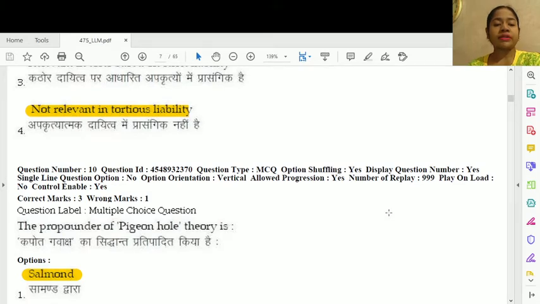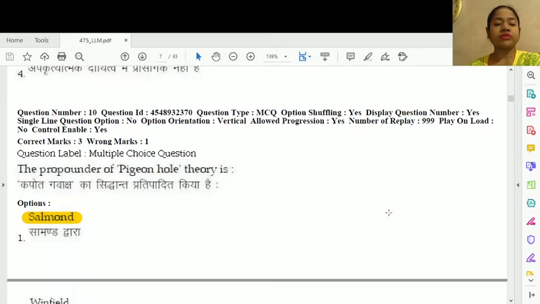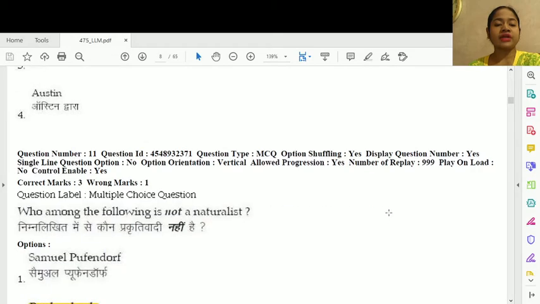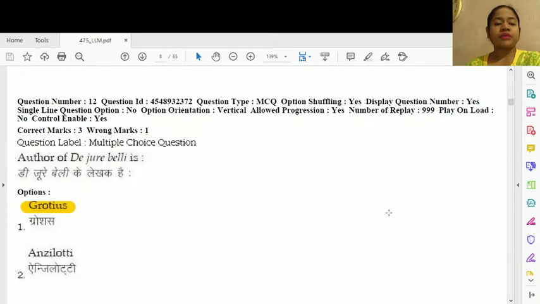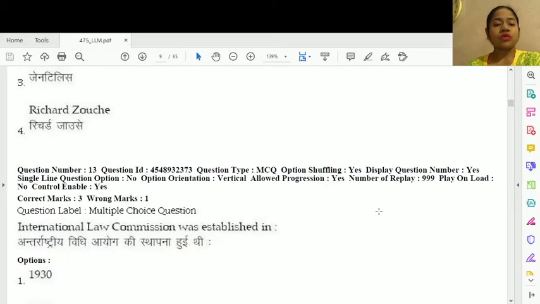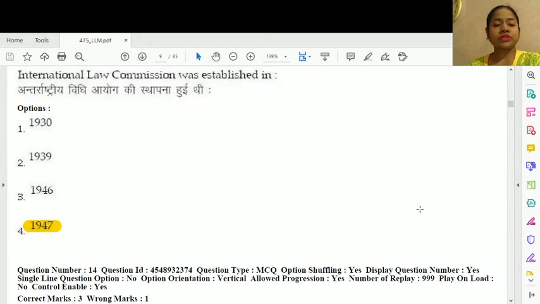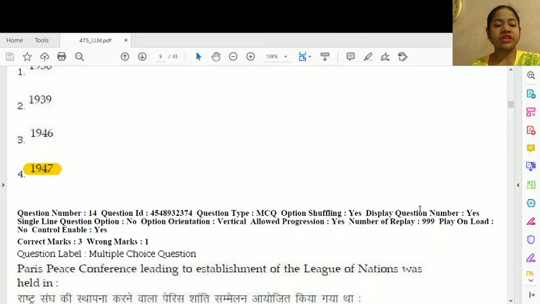Question number 10. The propounder of pigeonhole theory is, option number 1, Salmond. 11. Who among the following is not a naturalist? This is option number 2, Binkershoek. 12. Author of De Jure Belli is, option number 1, Grotius. Question number 13. International Law Commission was established in option number 4, 1947.